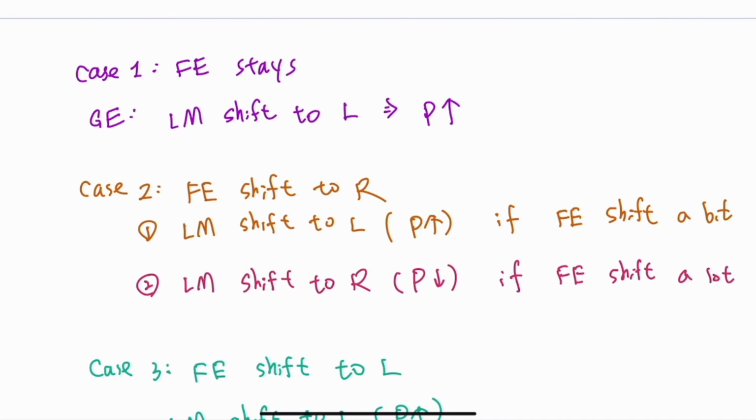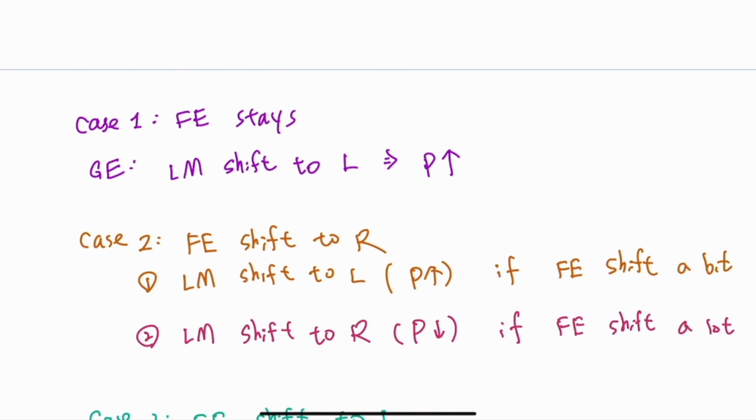However, there is one scenario: when the full employment level increases quite a lot, then the full employment output will increase quite a lot, exceeding the level determined by the short-run equilibrium. In that case, the price needs to fall, which is associated with a right shift of the LM curve.